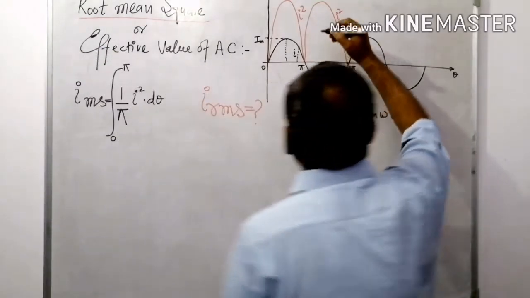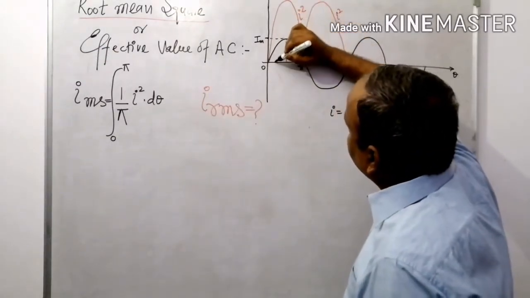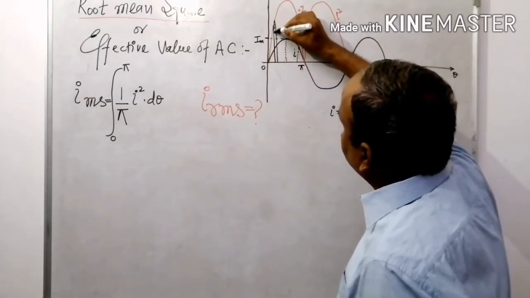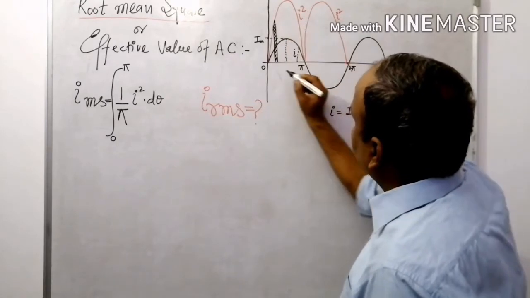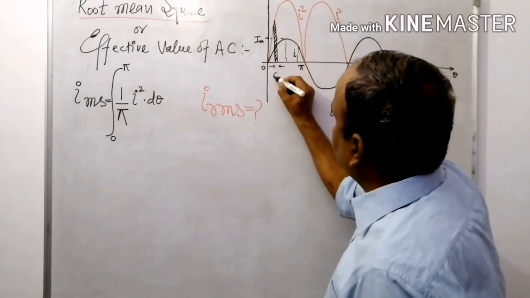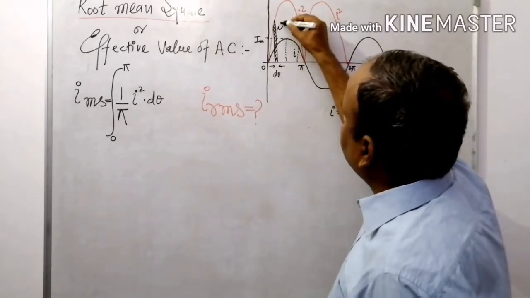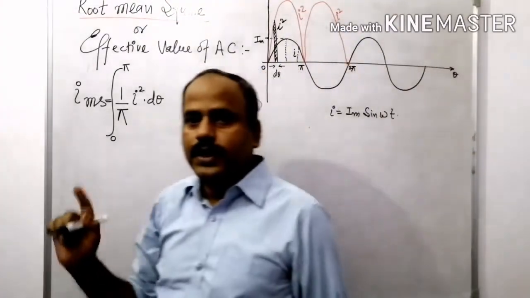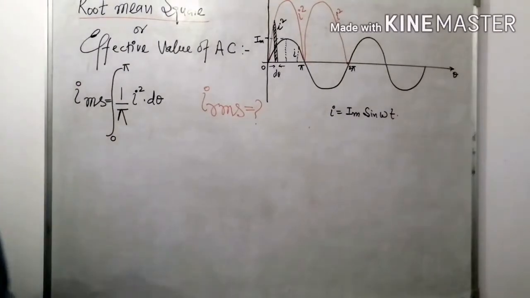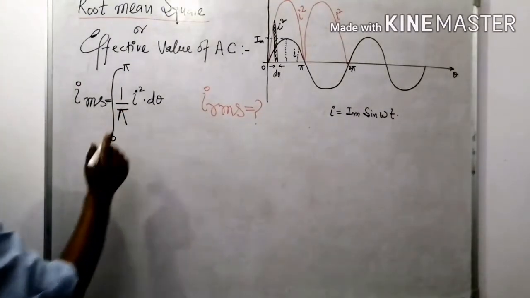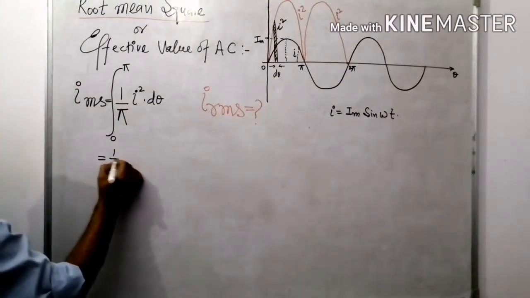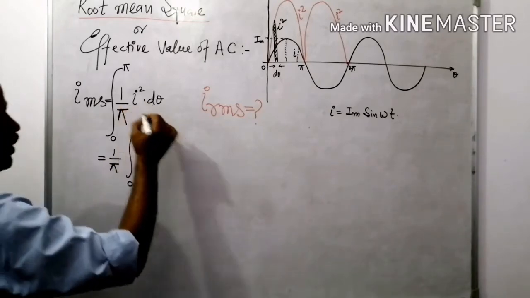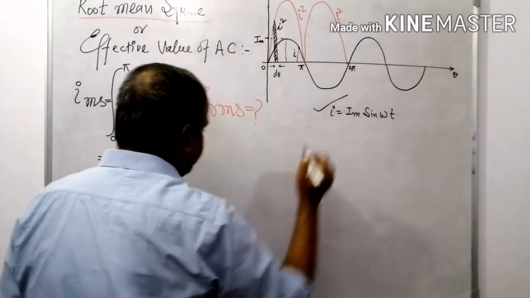Right? See, this one is the strip. Here angle is d theta and current is I square. So the area of this strip is I square into d theta. Now 1 upon pi, integration 0 to pi, I square. I is nothing but this one.